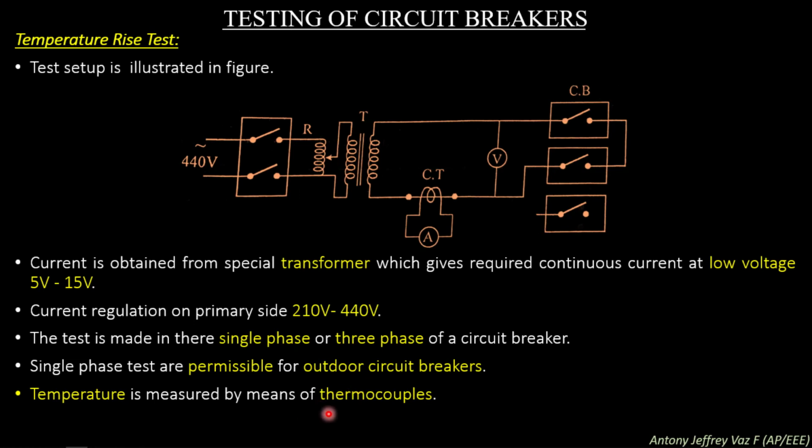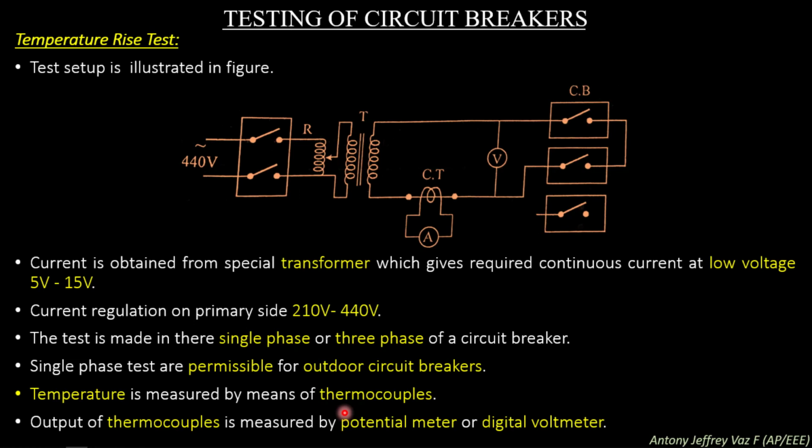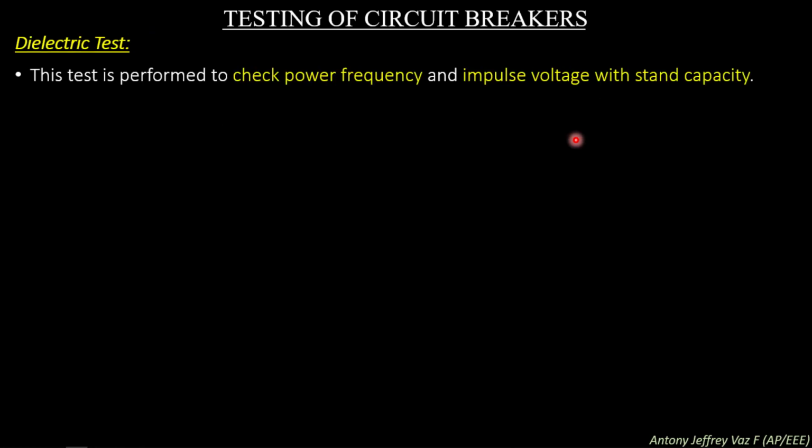Temperature rise is measured by means of a thermocouple. The output of the thermocouple is measured by a potentiometer or digital voltmeter. So the temperature rise present in the metal, insulating parts and the body of the circuit breaker can be measured using a thermocouple, and this thermocouple delivers a voltage corresponding to the temperature rise, and this voltage is measured using a potentiometer, a digital voltmeter or a normal voltmeter.